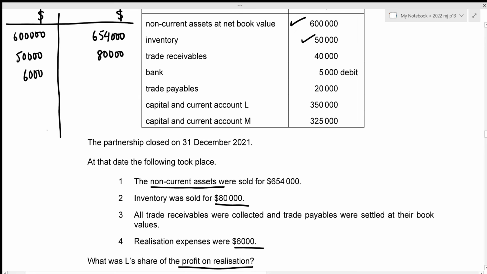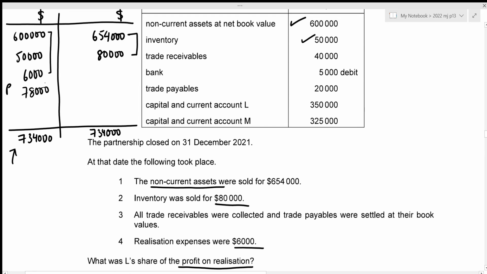And now we need to figure out the profit on realization. Profits on realization are always recorded on the debit side, which means that our balancing figure is going to be on the debit side. So we need to figure out the total from the credit side first. That's the sum of these two amounts, 654,000 plus 80,000, which results in 734,000, which would be the same for our debit side as well. Now our profit on realization is the balancing figure, and in order to figure it out, we just need to subtract these amounts from the total. In this case, that's 734,000 minus 600,000 minus 50,000 minus 6,000, which results in a value of 78,000.